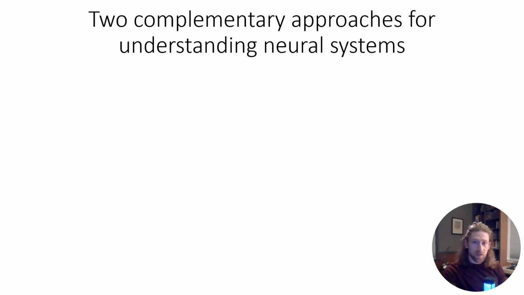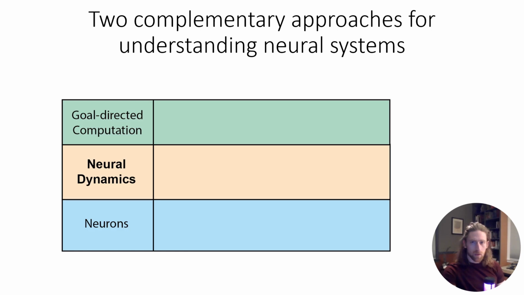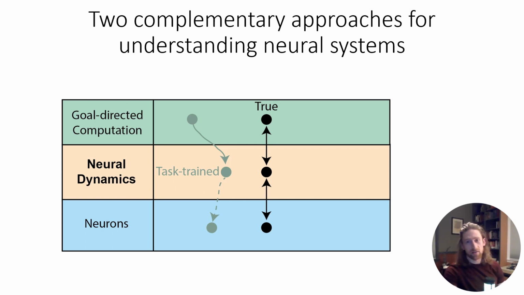Our workshop brings together the two principal methods for using dynamics to bridge from neural activity to computation. Assume there is some ground truth computation that's being performed that we want to determine. The first approach assumes a task and trains a dynamical model to perform that task. The experimenters can then examine the learned dynamics of the model and compare simulated activity to the brain to see if there's a match.